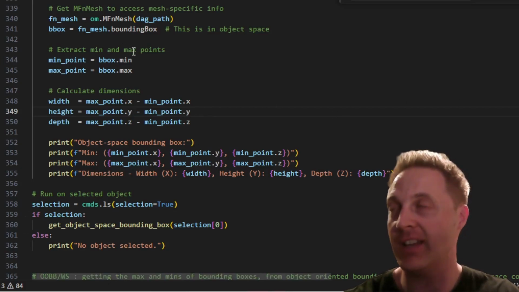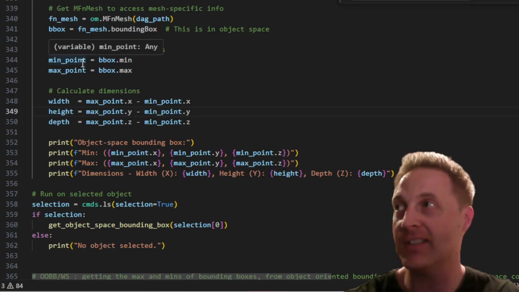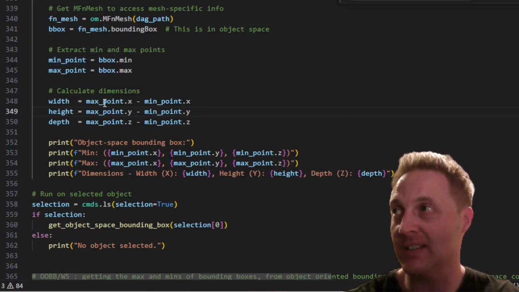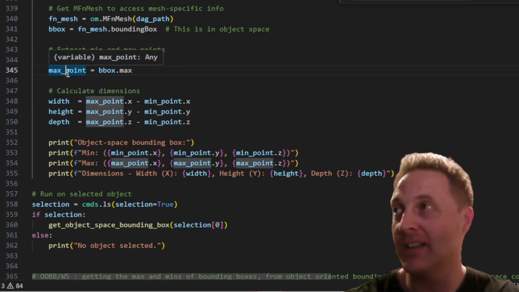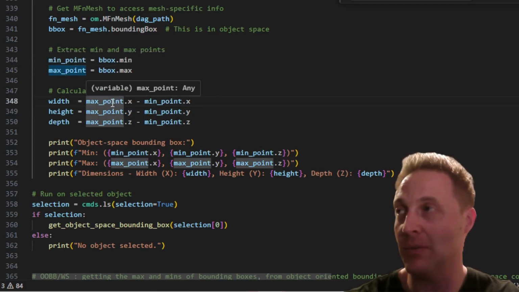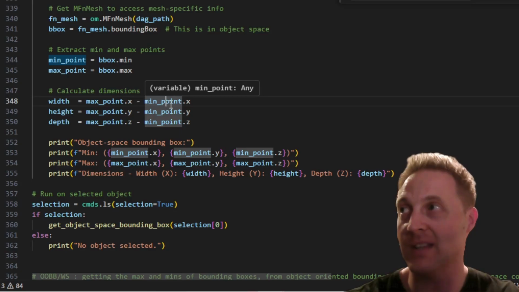So the .min is getting the minimum points for x, y, and z and storing them as a triple in minPoint. It's still an API object at this point, not a Python list, and you're accessing the .x attribute by doing maxPoint.x. That turns into a single value. So up here, minPoint and maxPoint are triples, and down here when you do maxPoint.x, you're accessing just the x of that triple, and then just the x of this triple.